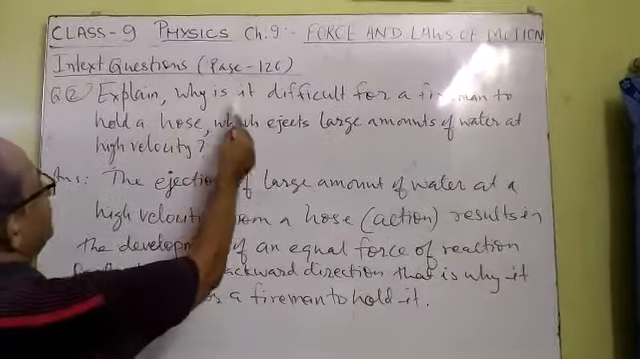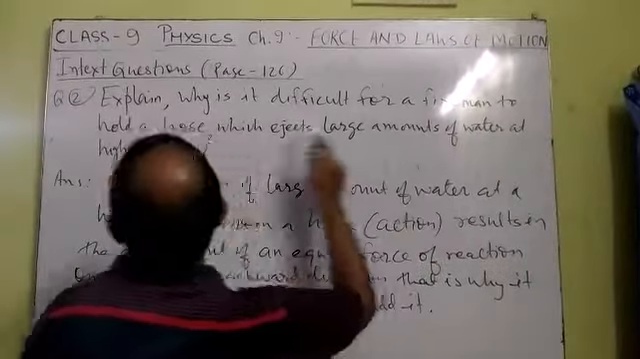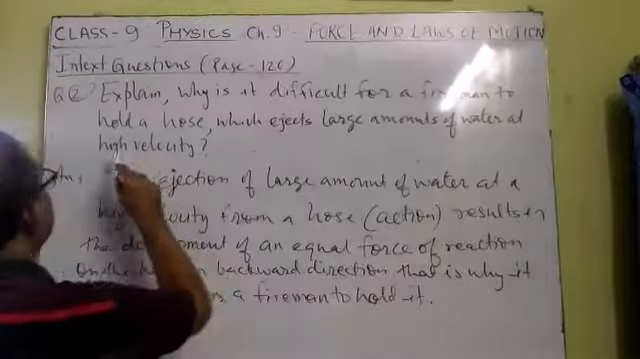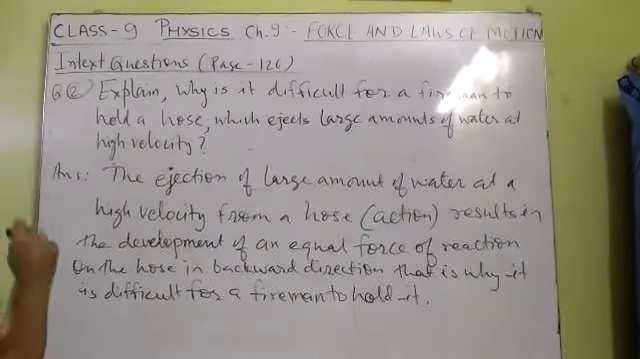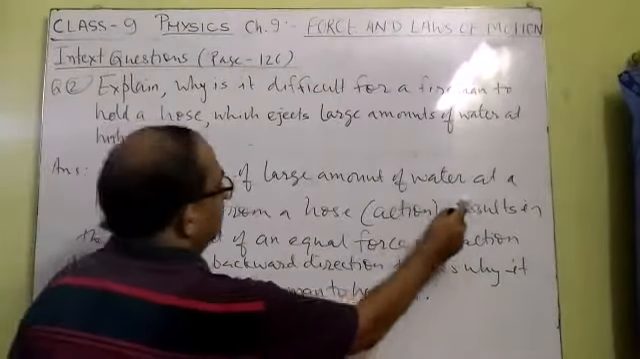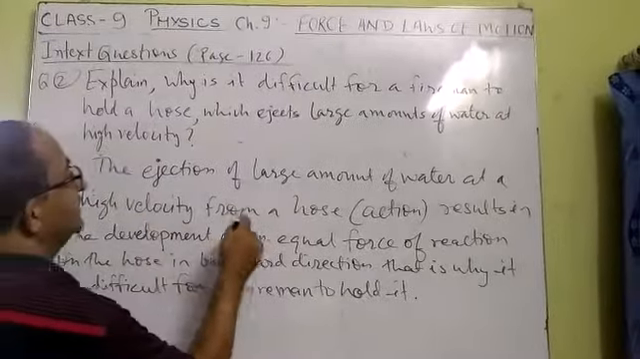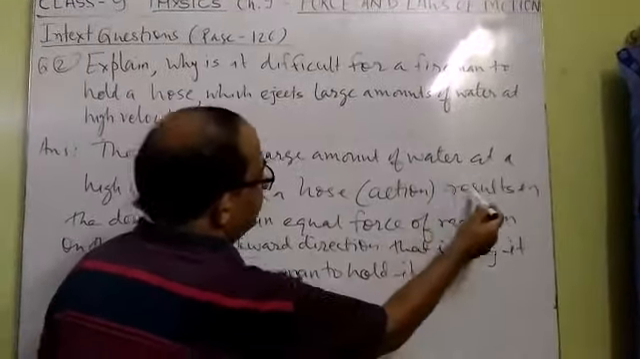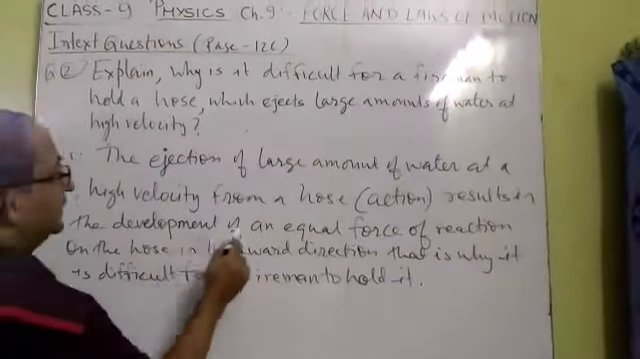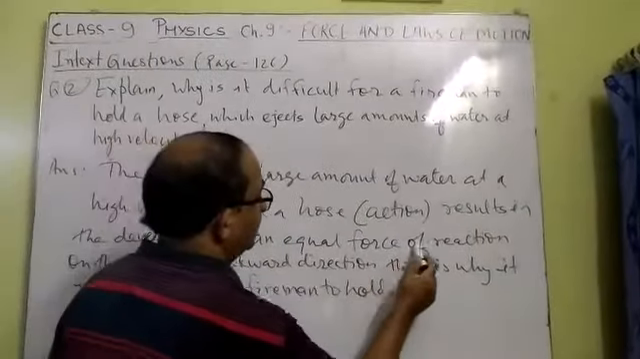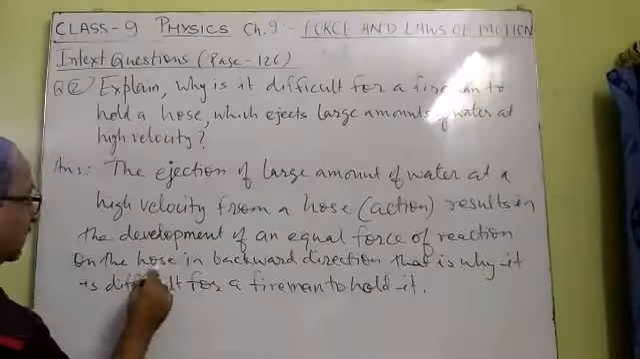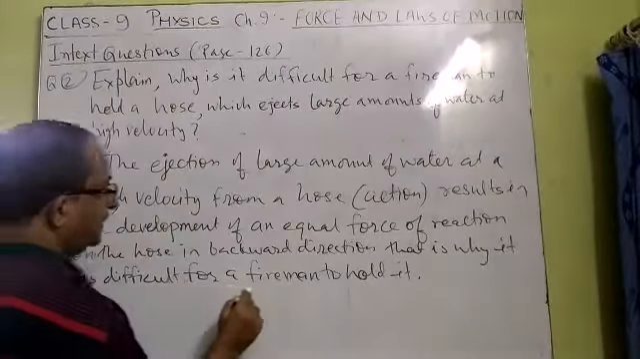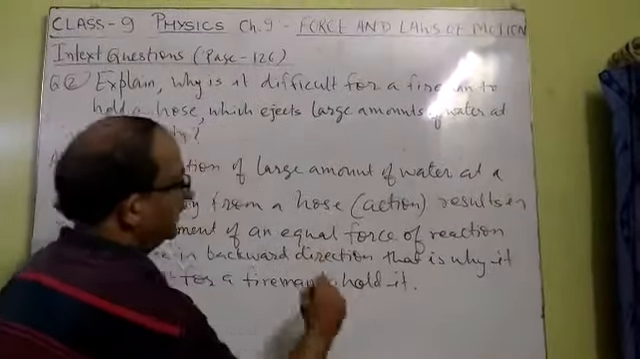Question number 2. Explain why it is difficult for a fireman to hold a hose which ejects a large amount of water at a high velocity. The ejection of a large amount of water at a high velocity from the hose is considered an action, and results in the development of an equal force of reaction on the hose in the backward direction. That is why it is difficult for a fireman to hold it.